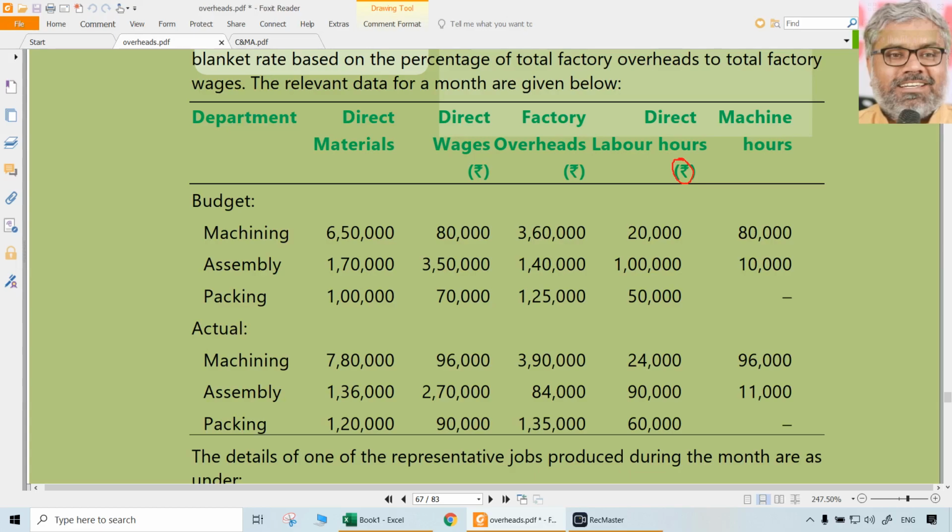This should be elsewhere. Actually, this should be on the left side. Direct material rupees, direct wages rupees, factory overheads rupees. Direct labor hours cannot be in rupees. That is number of hours only. So instead of here, ideally it should be here. Fine. This is only a print mistake. Forget about it. So this data is given about 3 different departments. One is the machining department, then assembly and packing department. This is budget. Actual is also given. Machining, assembly, packing. So just a lot of numbers thrown at us.